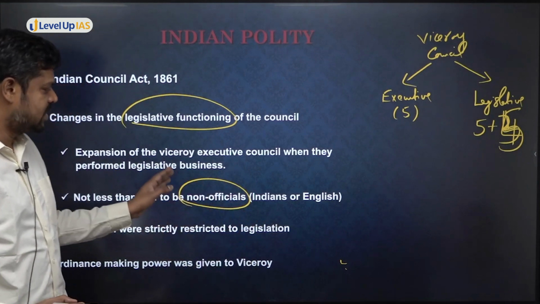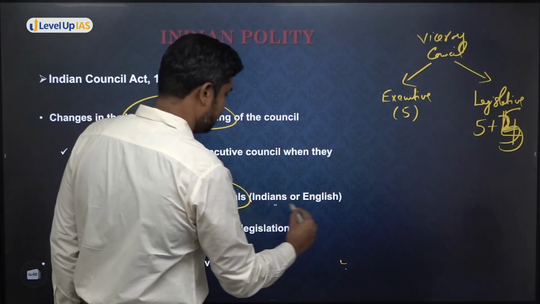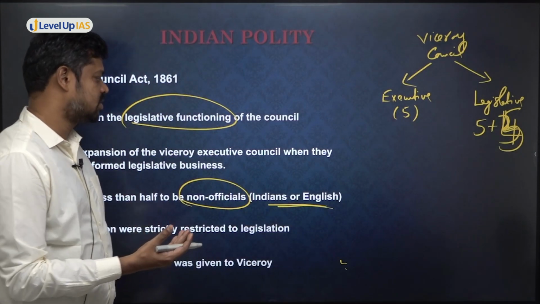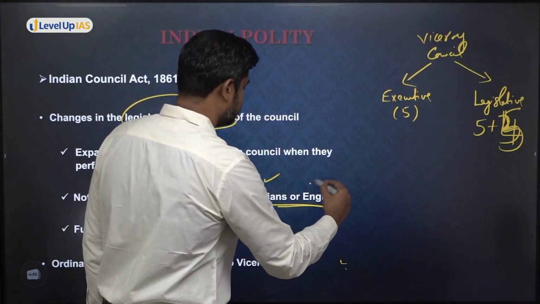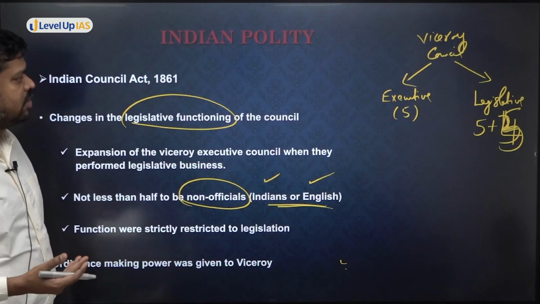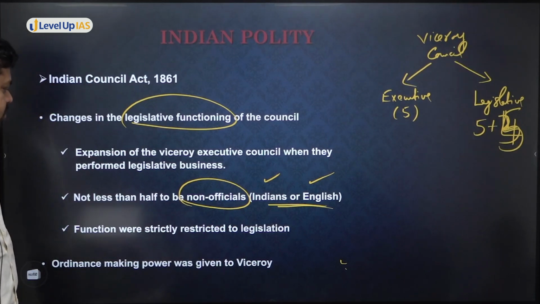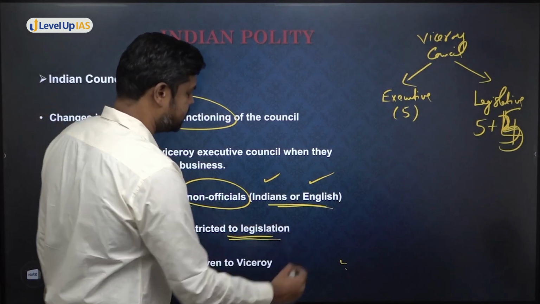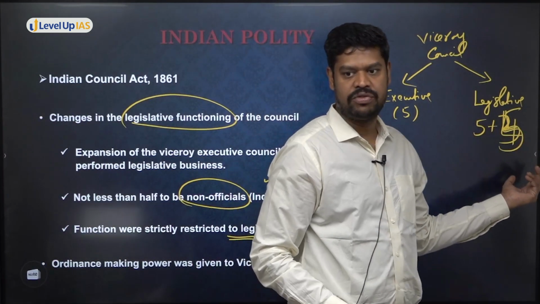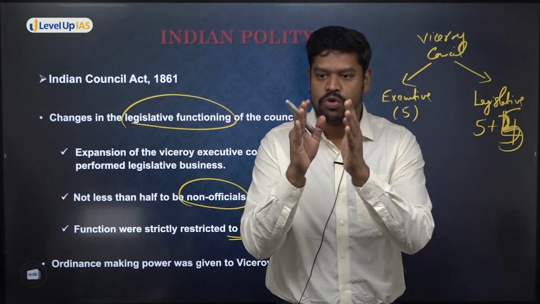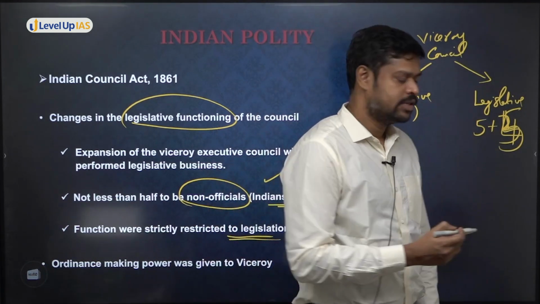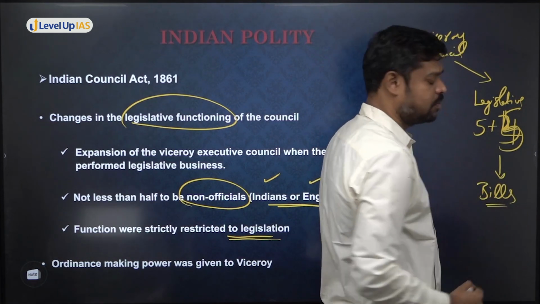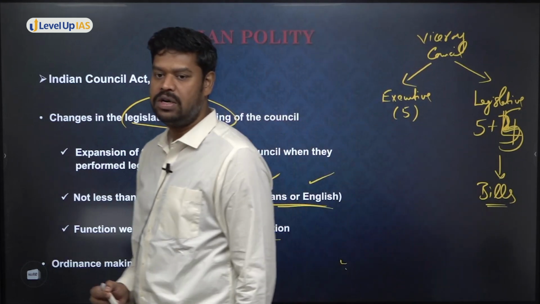These non-officials are not representing the British government, but can be either Indians or English. There are certain intellectuals from the British, or certain representatives from the Indians. Any of those people, not less than half, to be non-officials. Their functions were strictly restricted to legislation. What is the major function of the non-officials there? They can only discuss the bills. They cannot do anything about that. Whatever legislative proposals were introduced, they can discuss them. That means they cannot discuss the budget.